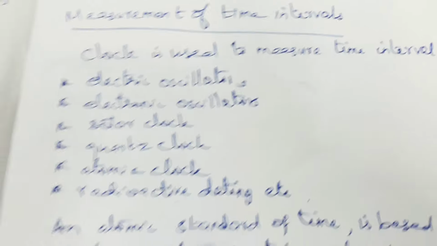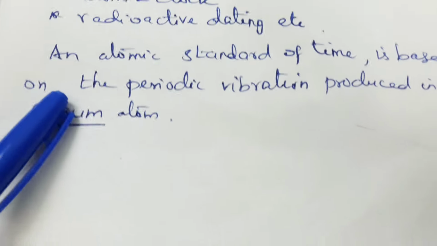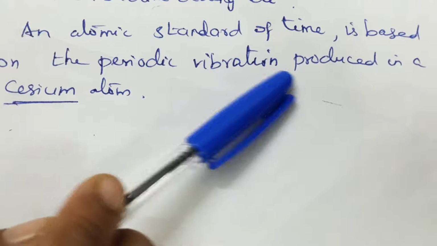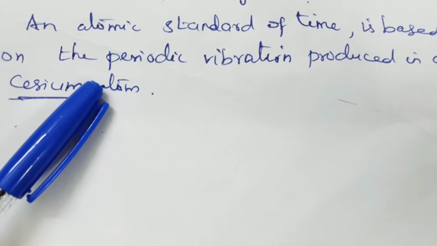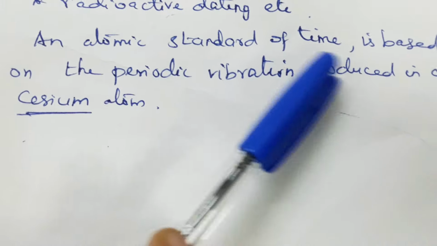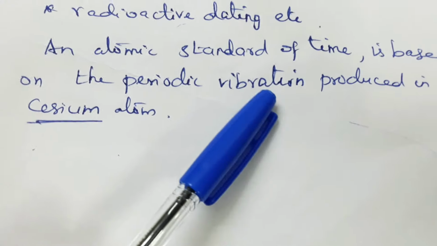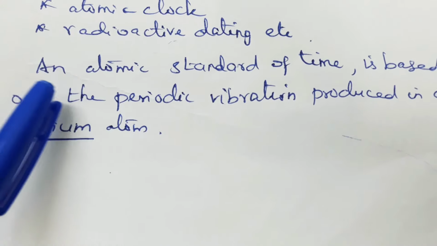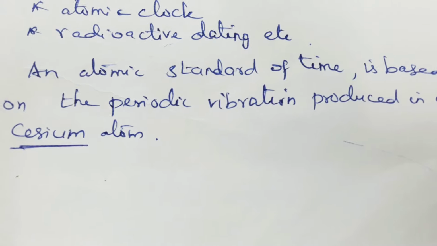An atomic standard of time is based on the periodic vibration produced in a cesium atom. That means the unit of time is second.